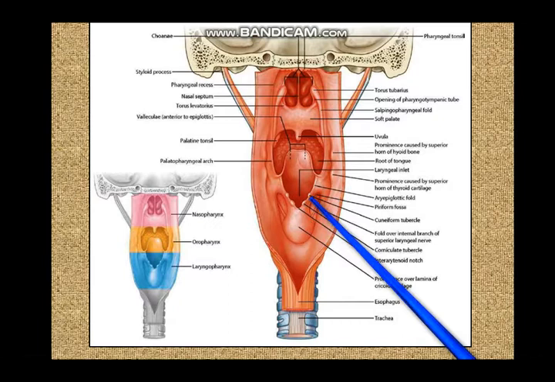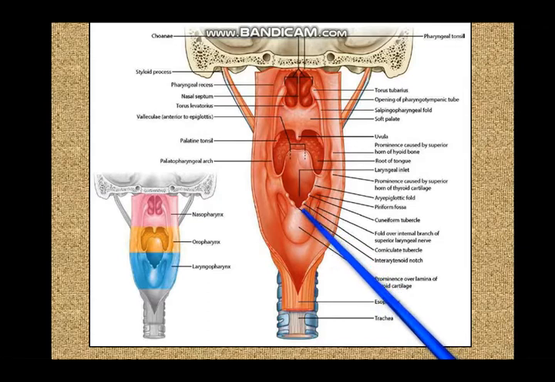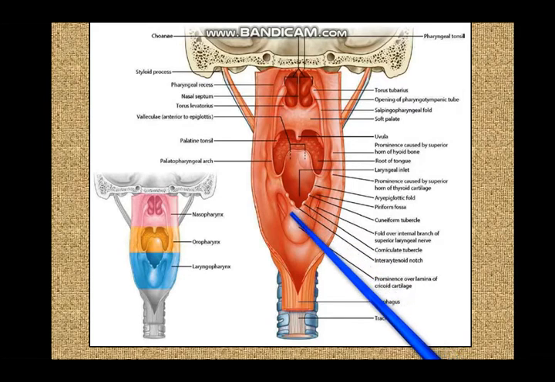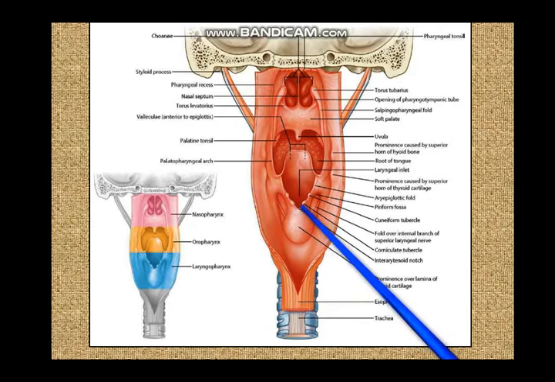This is the cuneiform cartilage, this is the corniculate cartilage elevation. Because these are the elevations of the cartilages underneath, this is called the cuneiform tubercle, this is called the corniculate tubercle, and somewhere here lies the arytenoid cartilage. Over here you have one arytenoid cartilage, you have another arytenoid cartilage, and you have an interarytenoid fold of mucous membrane.